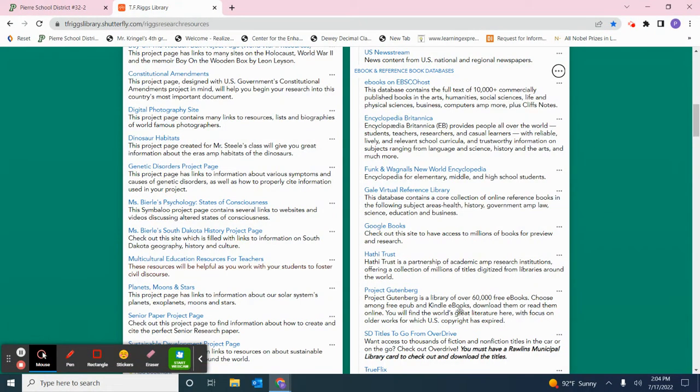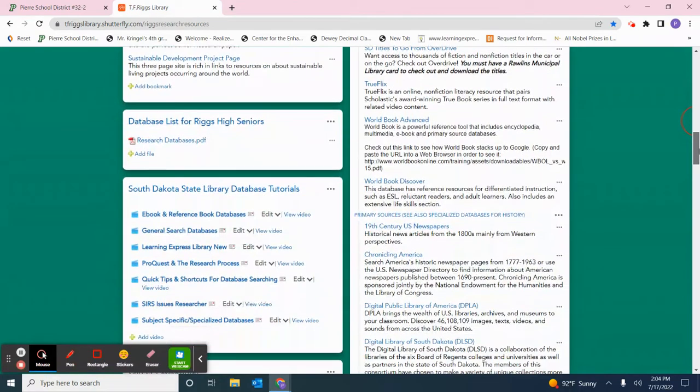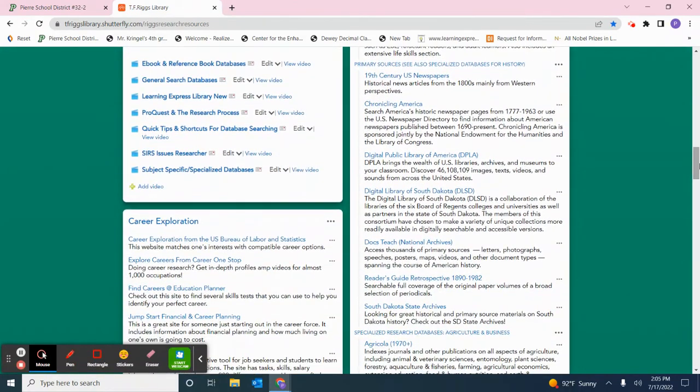These are wonderful databases, but again, these are going to be secondary sources. And if you have particularly a history project and you want some of those primary sources, we need to come down to this section right here, which is called primary sources. And we just watched a video that explained what those were, but everything that's contained in these databases right here, there's 1, 2, 3, 4, 5, 6, 7 databases.